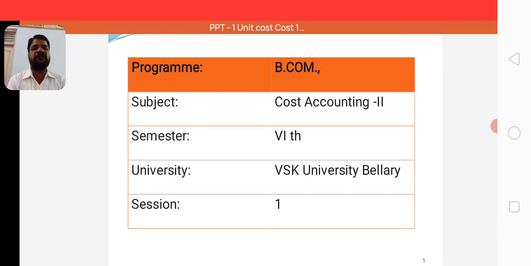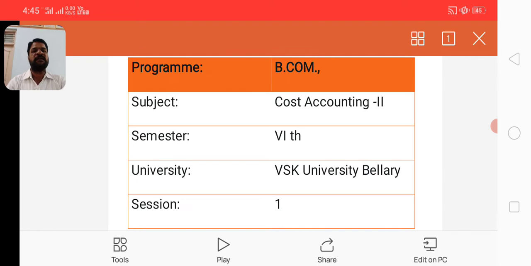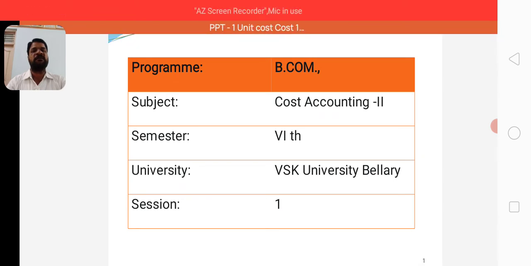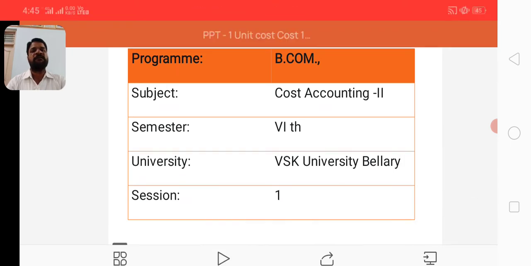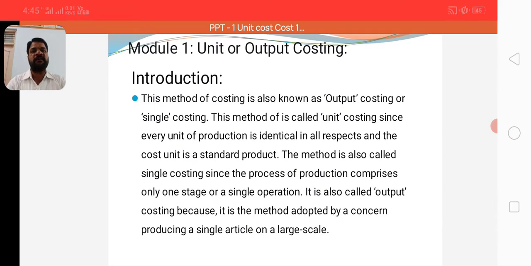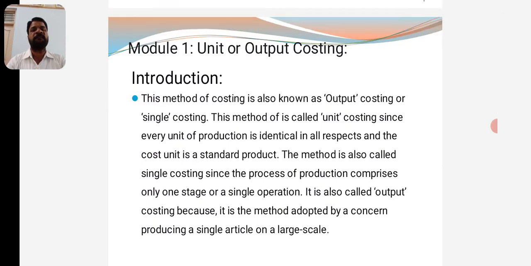Dear students, we will discuss Cost Accounting 2, as per the syllabus of VSK University, Ballari. I explained the syllabus in the previous class. Then, according to the syllabus, we have to go for a discussion. The first module is concerned with unit or output costing. In the first step, we have to discuss the introduction.